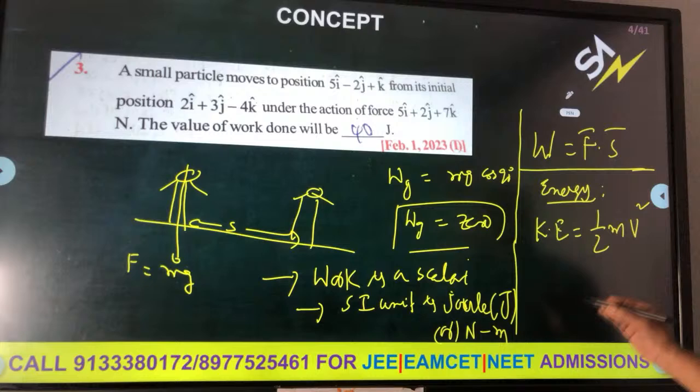A can be written as V square minus U square by 2S, into S. S can be cancelled. If we assume U is equal to 0, it will become half mv square. Any energy can be derived this way.